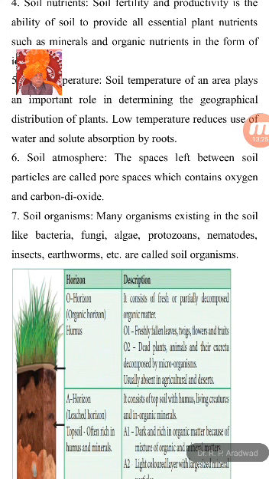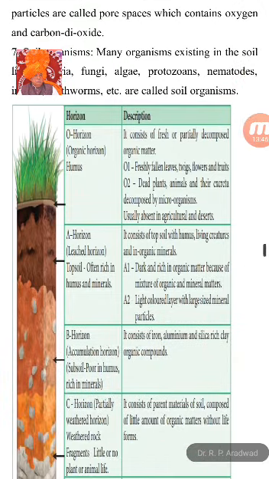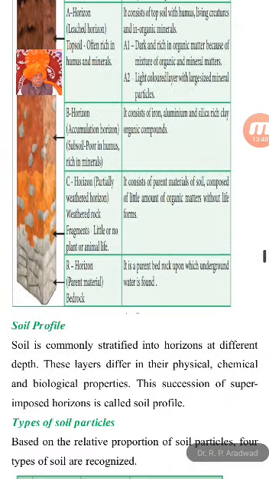Different types of organisms are responsible for the fertility of the soil, like bacteria, fungi, algae, protozoans, nematodes, insects, and earthworms. All these are known as soil organisms and are helpful to the growth of the plant and the fertility of the soil.